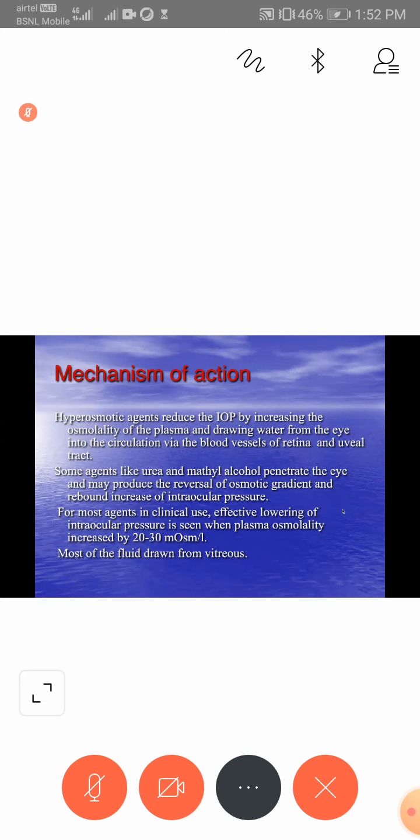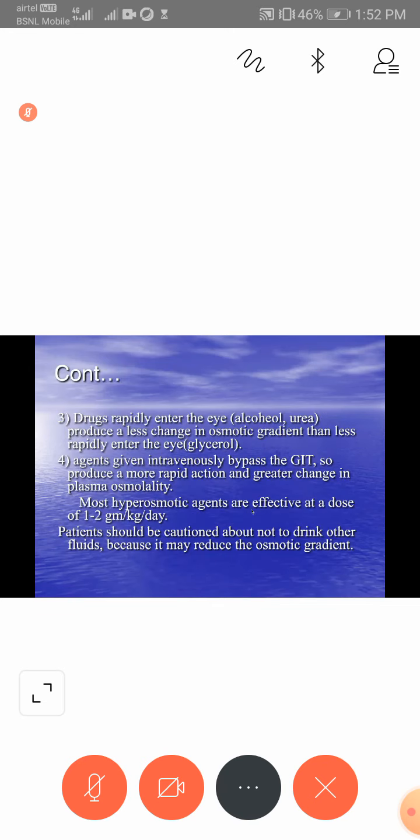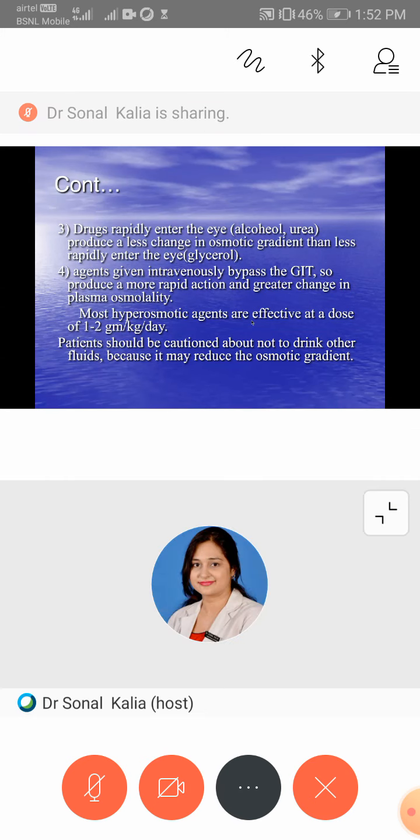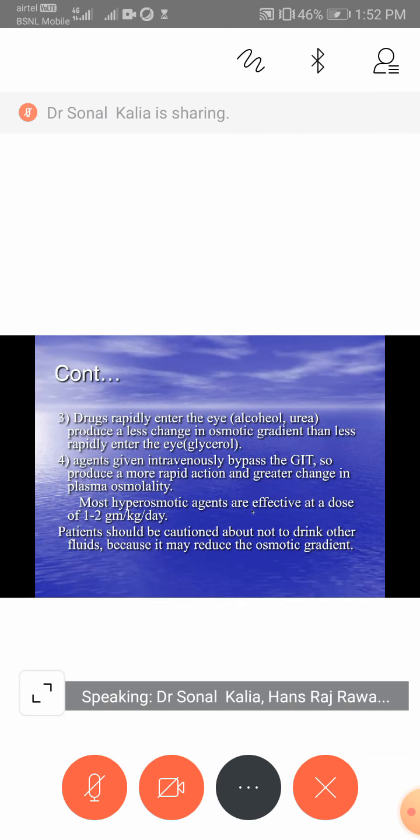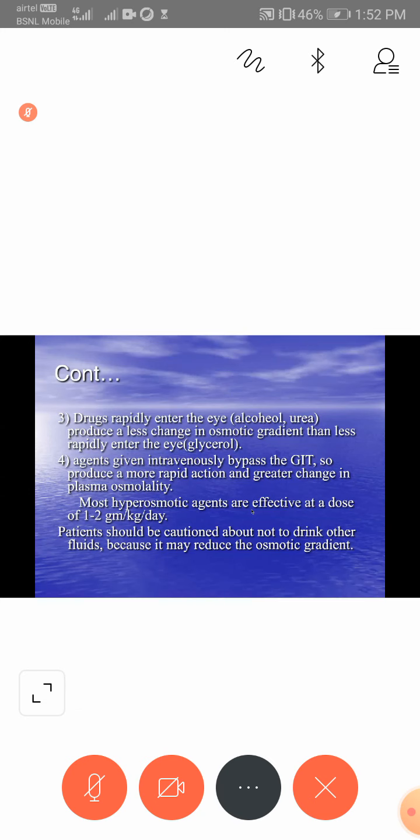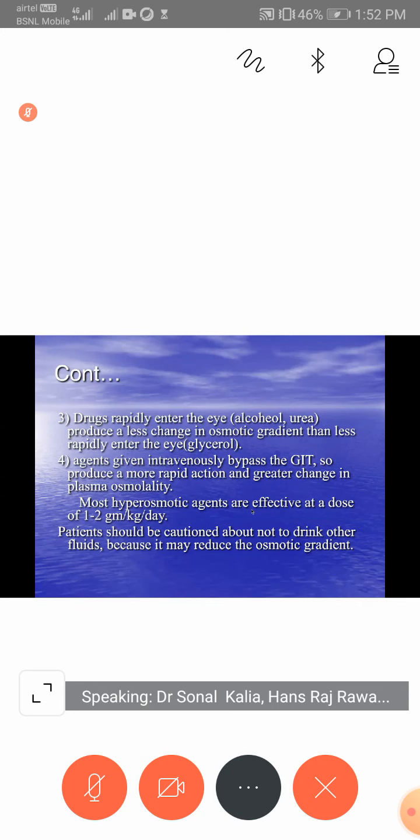There are various side effects: nausea, vomiting, diarrhea, abdominal cramp, angina, congestive heart failure, headache, diuresis, diabetic ketoacidosis, etc. Now, coming to average additive IOP drop. When you give prostaglandin analog, 14 to 30%, carbonic anhydrase inhibitor, 16 to 20%, alpha agonist, 19%, miotic, 6 to 17%. So, this is when you are adding to a beta blocker. When you are adding to a prostaglandin analog, the changes are a little different.